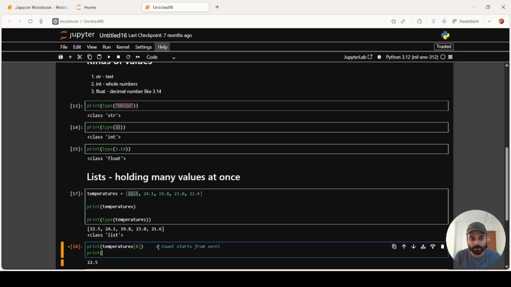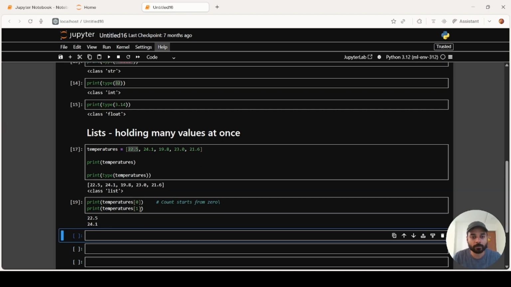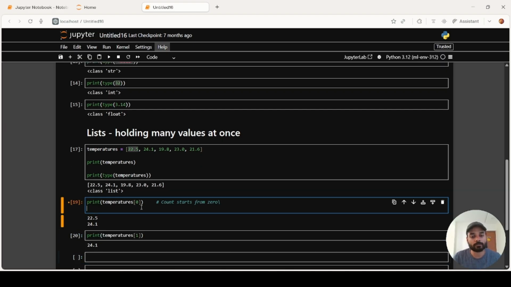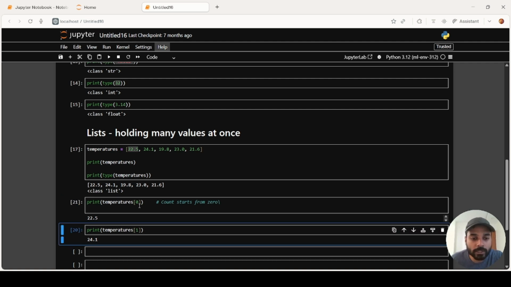Now if I want the second value from these temperatures, I will put in 1 over here, and I get 24.1. So this is called indexing. Okay. So these values 0, 1, 2, 3, and 4 are the index values of these numbers.